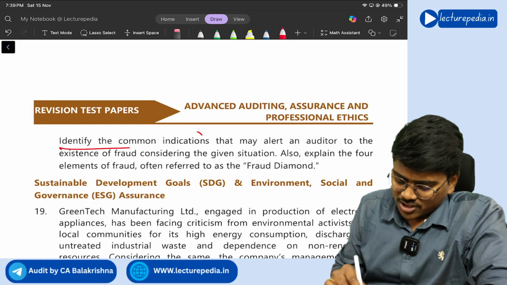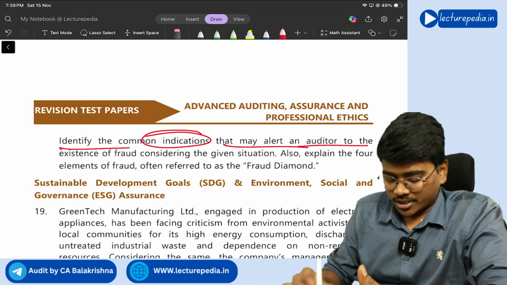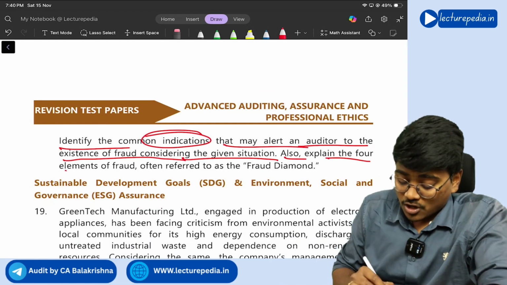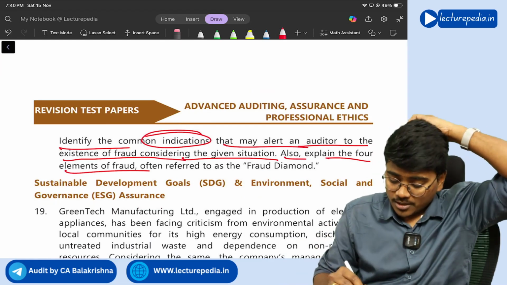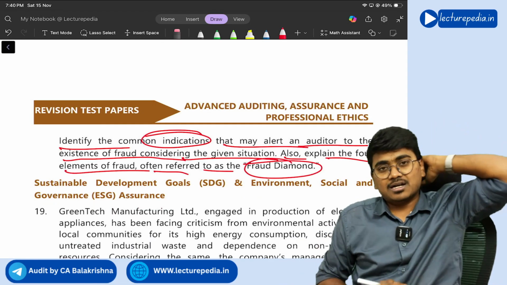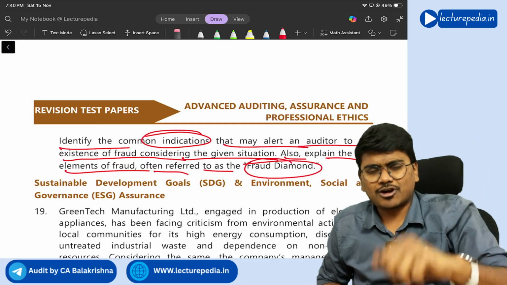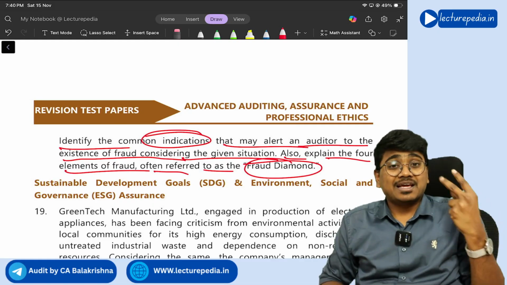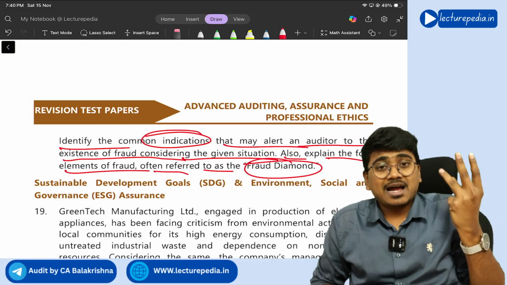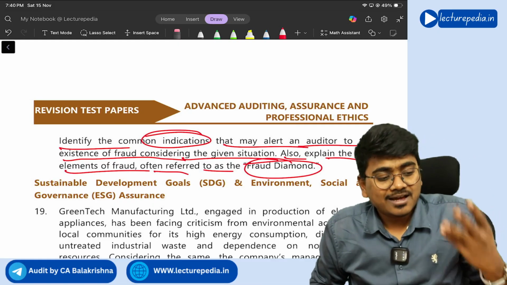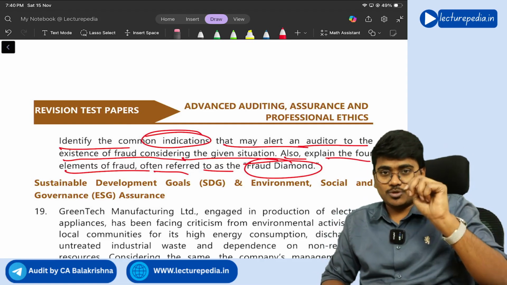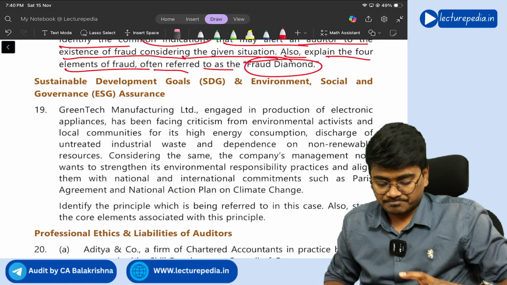Now, identify the common indications that may alert an auditor to the existence of fraud considering the given situation. Also explain the 4 elements of fraud, often referred to as the fraud diamond. So what are the 4 elements of the fraud diamond? First one, opportunity to commit fraud, incentive to commit fraud, and rationalization of the act. And the third one is capacity or the capability to commit the fraud. These are the 4 things that we'll discuss in the fraud diamond, right?